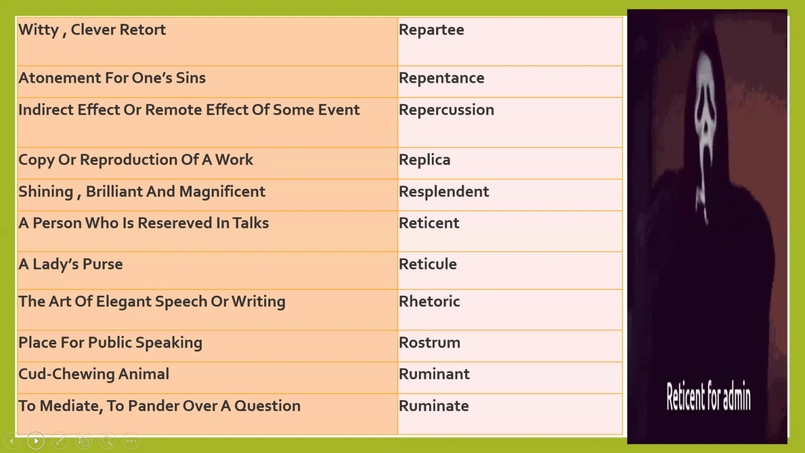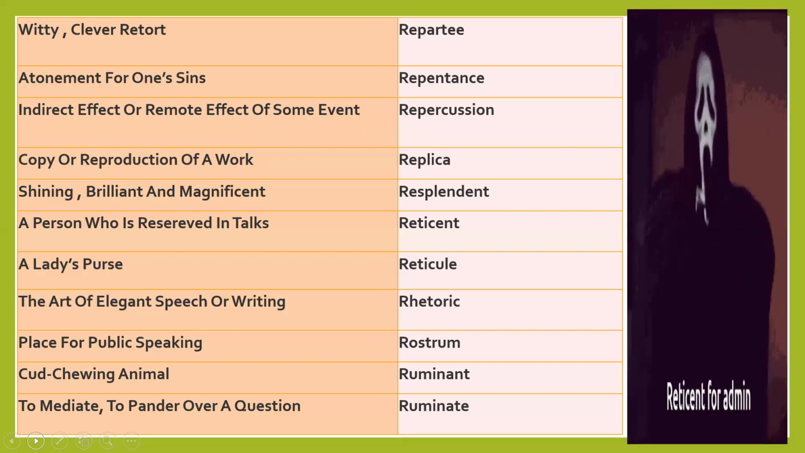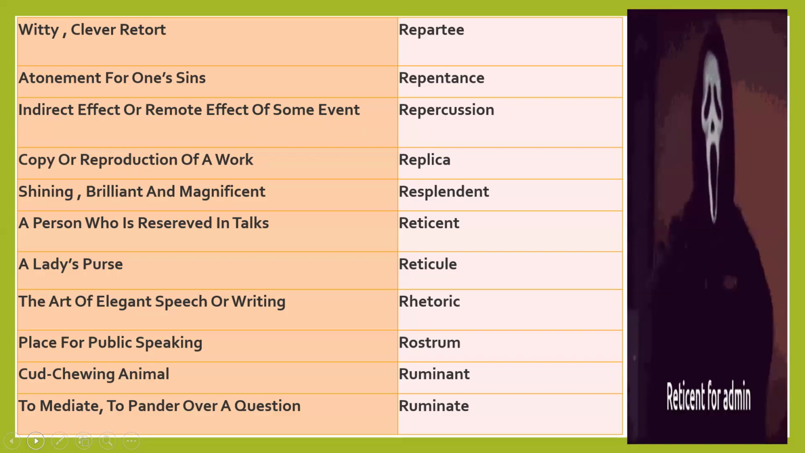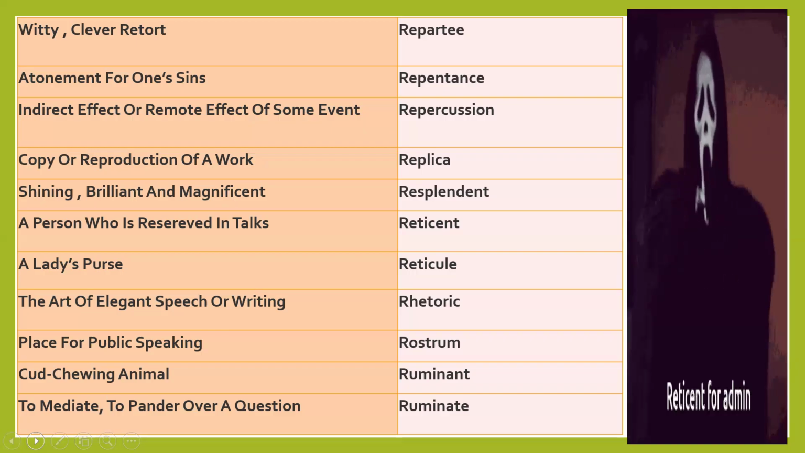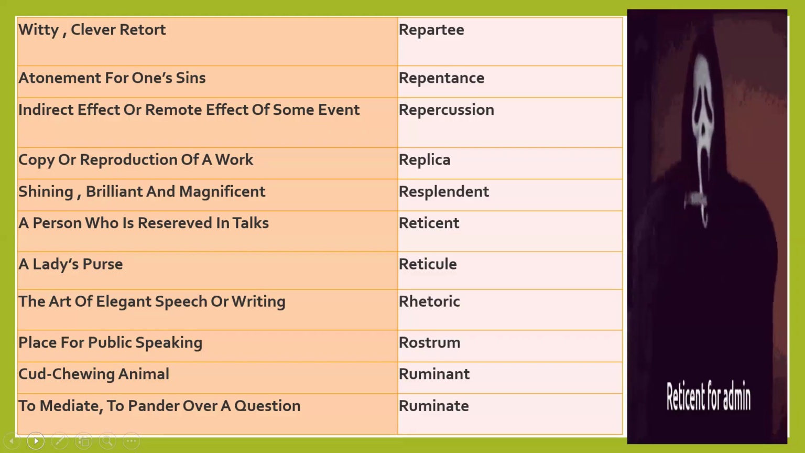Supreme behavior. Reticent: a person who speaks less. Whenever it is required, then he only speaks. Reticent, a person who is reserved in talks. A person who talks a lot is loquacious, gregarious, talkative, a chatterbox, and who talks less, whenever required then he will talk or she will talk, is reticent. A lady's purse is also called reticule. A lady's small handbag or purse is called a reticule.